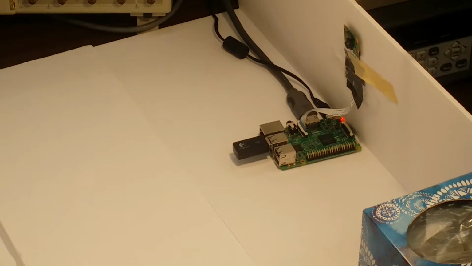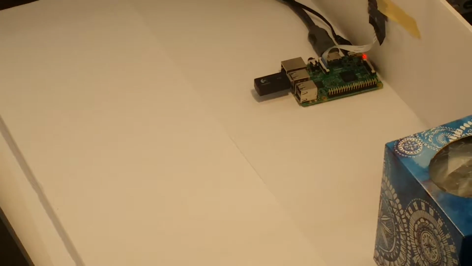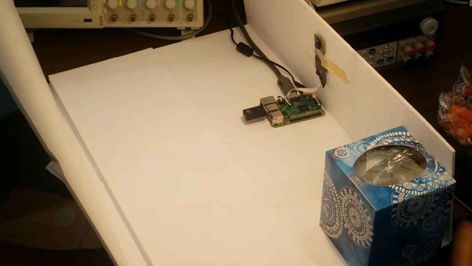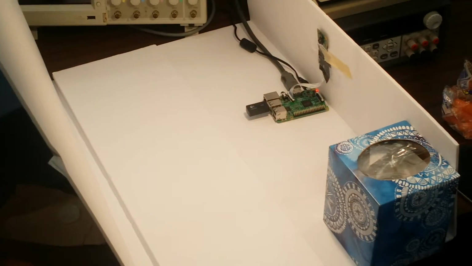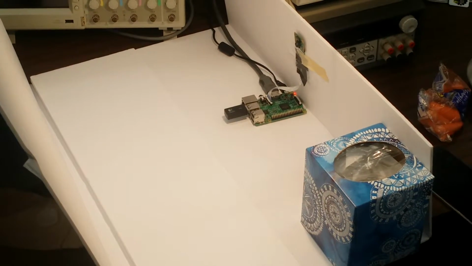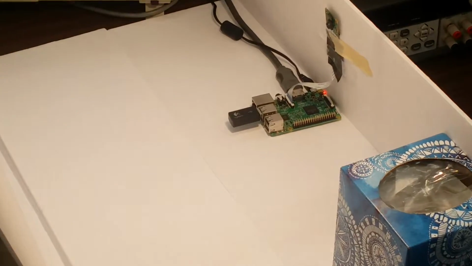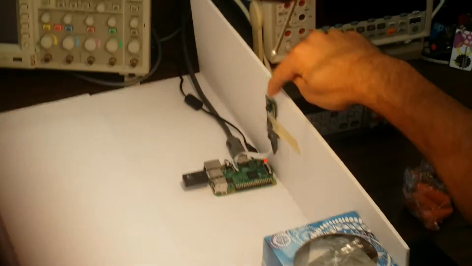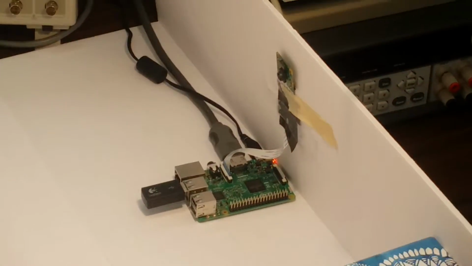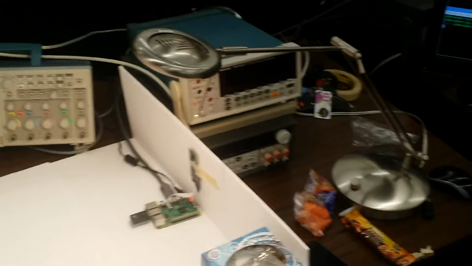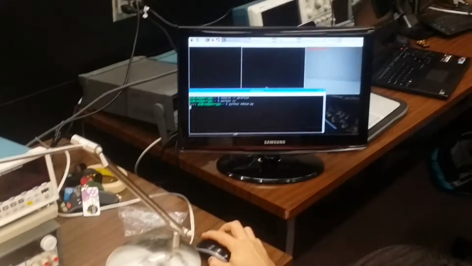What we have here is our food recognition system. This is our mock fridge. It's our model of our fridge. Basically, what we needed was a blank background and space to put items in. Here we have our camera and our Raspberry Pi hooked up, and now we can run the software.